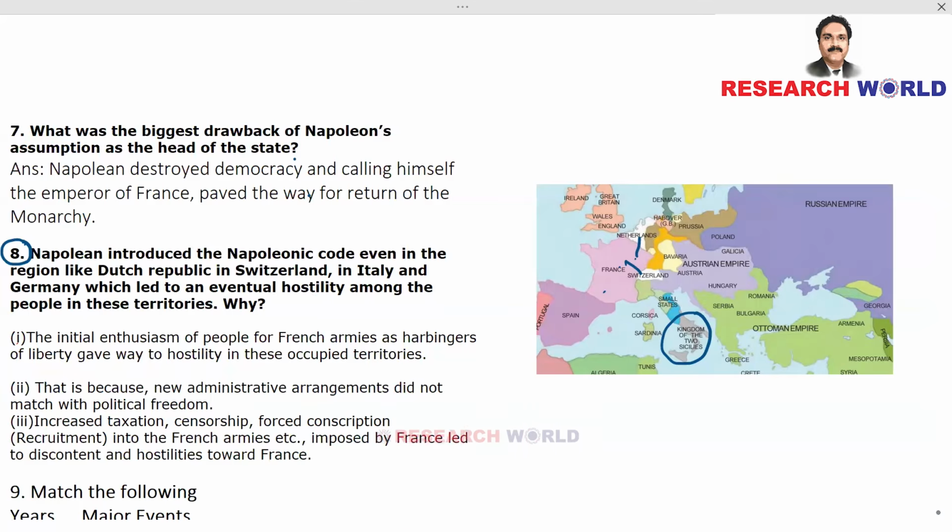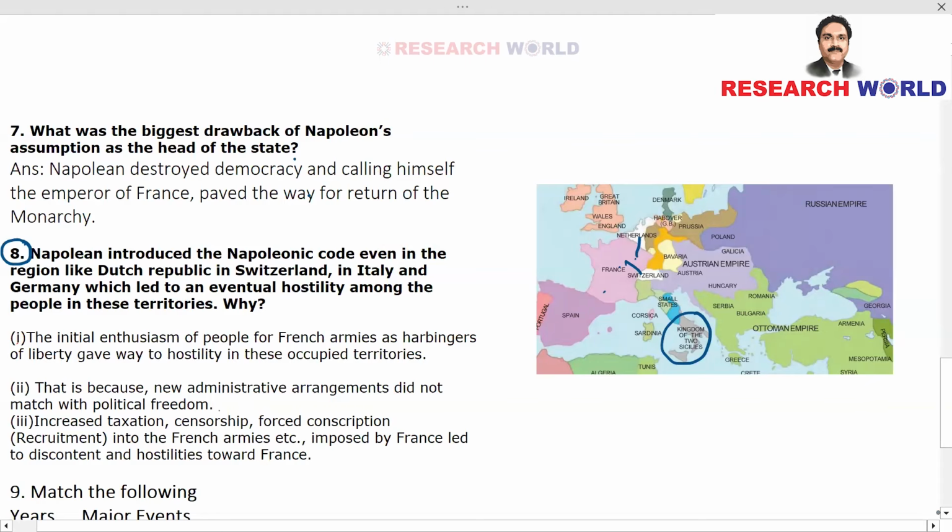And we have just seen that Napoleon was more of an emperor kind of administrator. He never liked democracy. So naturally, the political freedom is in jeopardy. It's in trouble. So this is because new administrative arrangements did not match with political freedom, meaning that these arrangements did not give enough political freedom for the people of that country. Their freedom got curtailed. Their freedom got restricted or curtailed. That was the major reason.